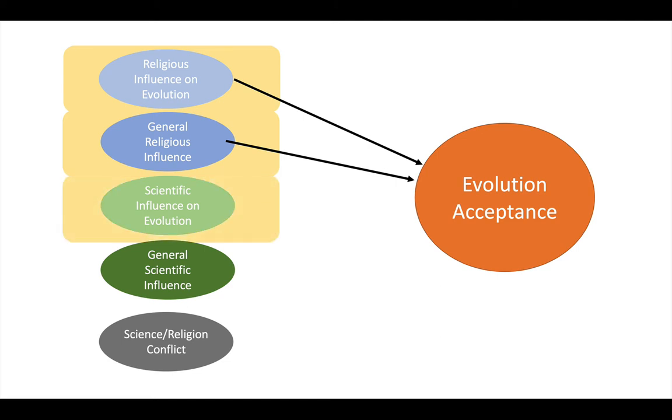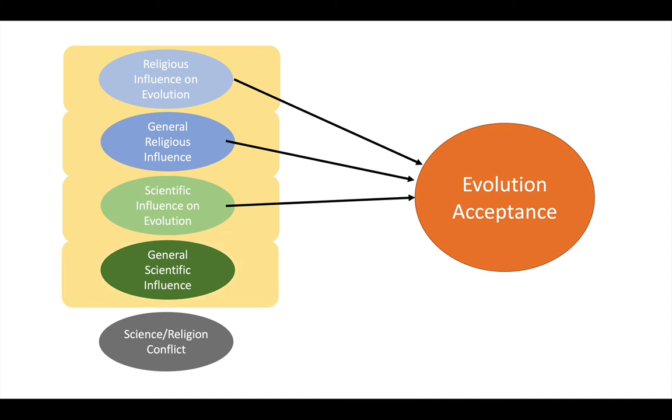The third is scientific influence on evolution acceptance. This measures the extent to which students rely on scientific sources like professors or textbooks, etc., in forming their opinions about evolution. A high value would indicate that scientific sources are highly influential in their decisions about evolution.